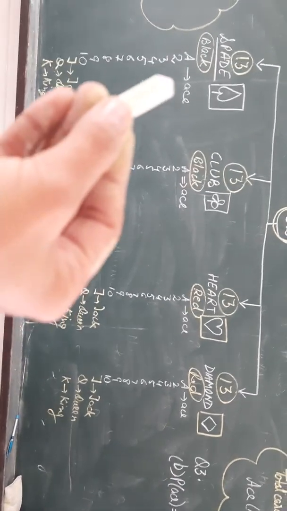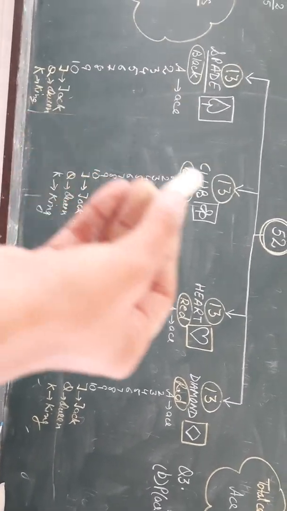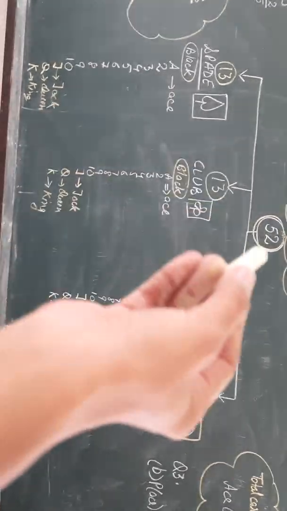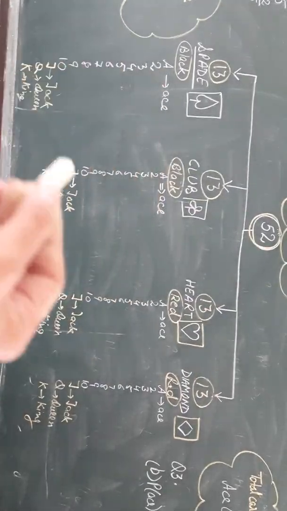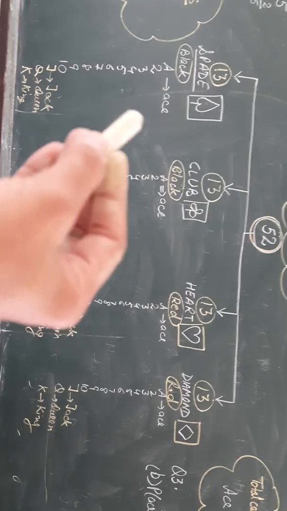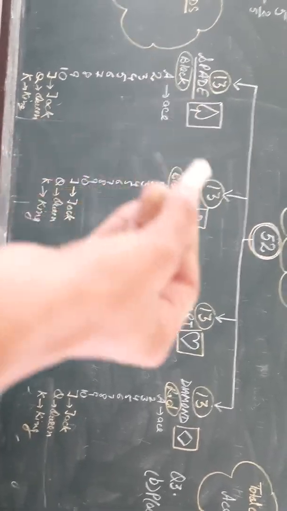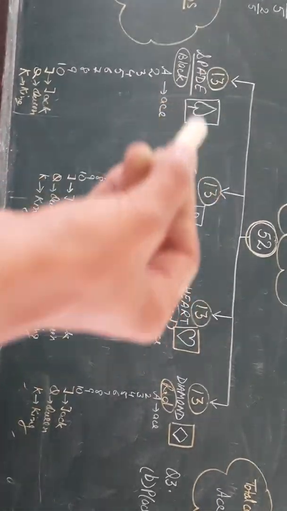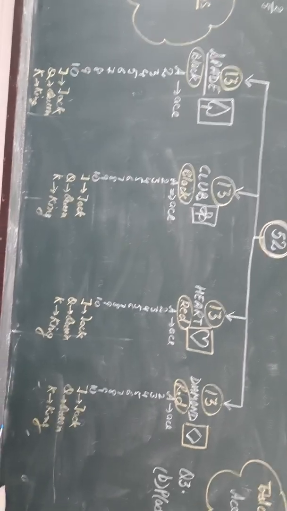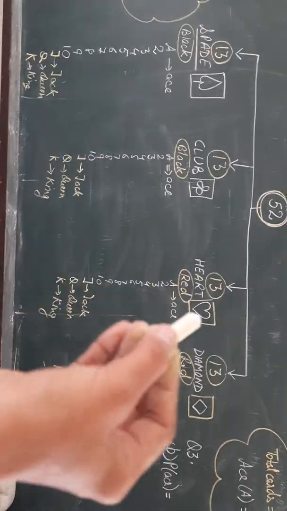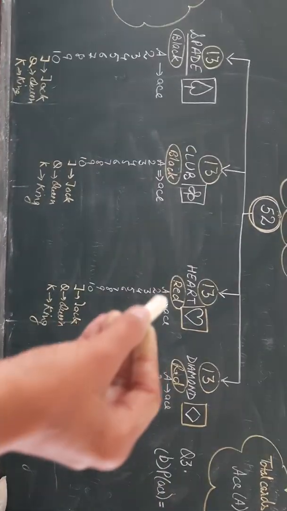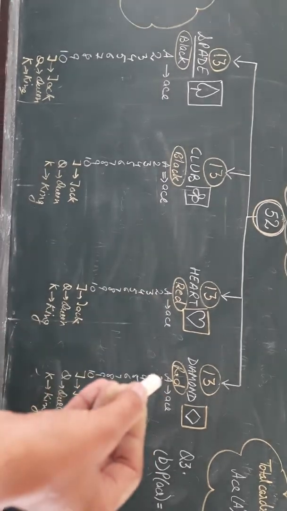So you can see this is of black category, this is black. Out of 52 cards, how many cards are black in color? कितने कार्ड हैं black? 13 यहाँ से, 13 यहाँ से, total 13 plus 13, 26 cards are black in color. Similarly 13 plus 13, 26 cards are red in color.